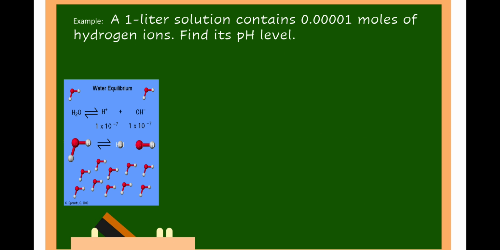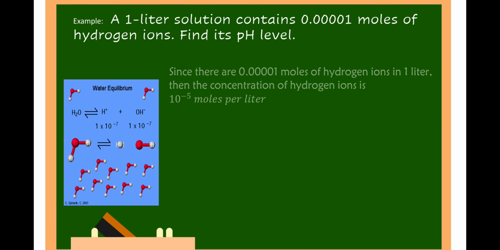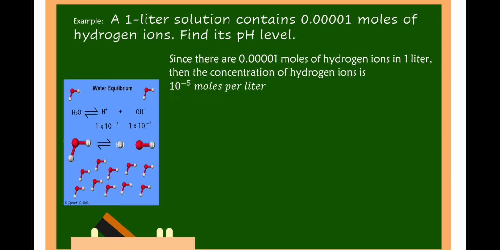Example: a 1-liter solution contains 0.00001 moles of hydrogen ions. Find its pH level. Since there are 0.00001 moles of hydrogen ions in a liter, then the concentration of hydrogen ions is 10 raised to negative 5 moles per liter. That is, 0.00001 is equal to 1 over 100,000, which is also equal to 1 over 10 raised to the 5th power, which is the same as 10 raised to negative 5.